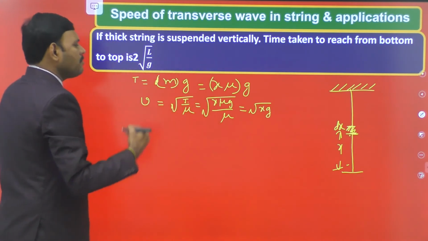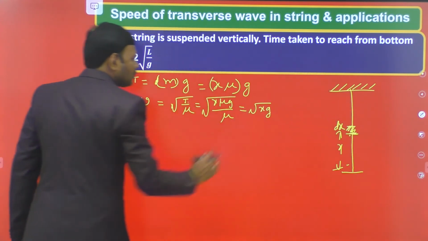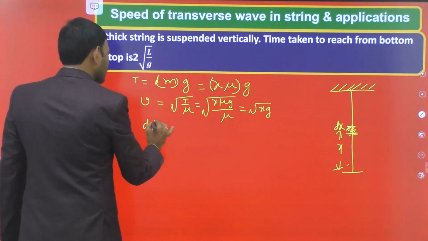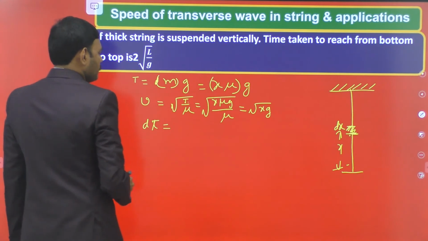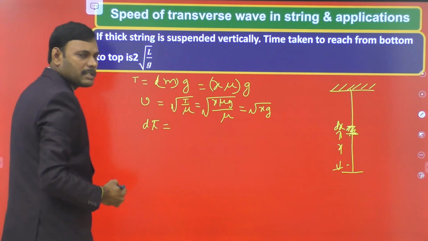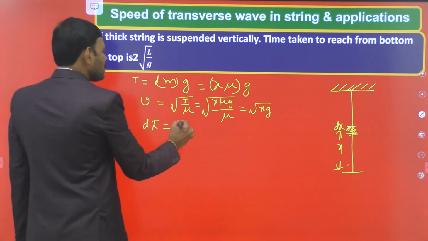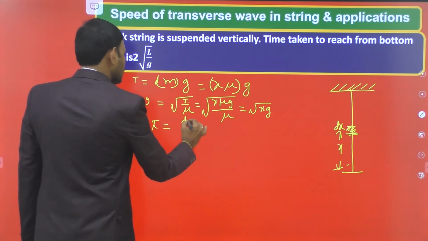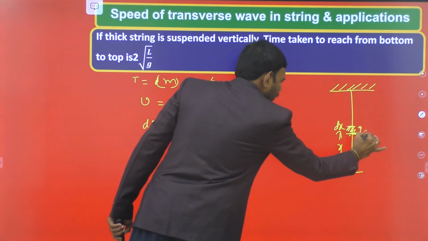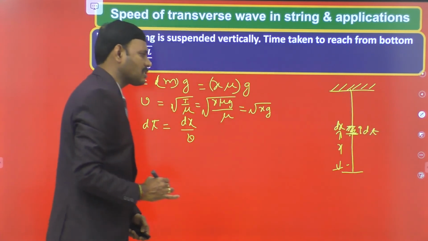Then the time taken by the wave to travel from bottom to the top. For only a small interval, time taken is dt. We know that velocity is equal to displacement by time, so time is equal to displacement by velocity. So dx by v. This is the time taken to cross the small element, for which velocity is assumed to be constant at v.